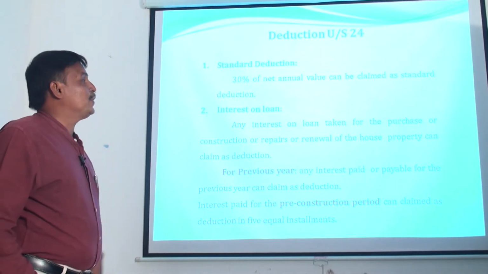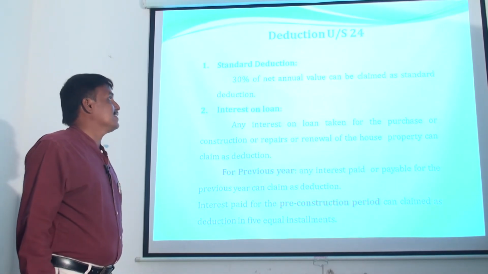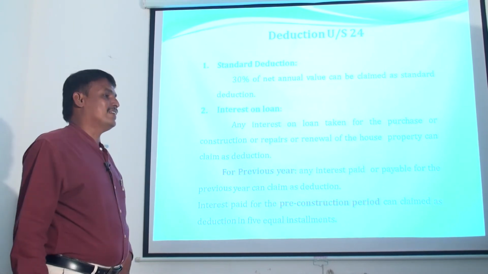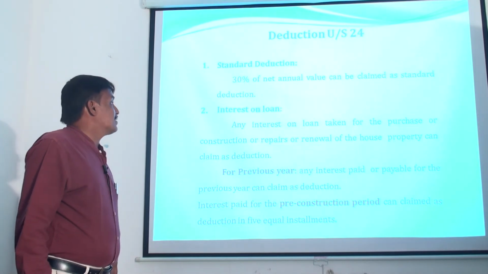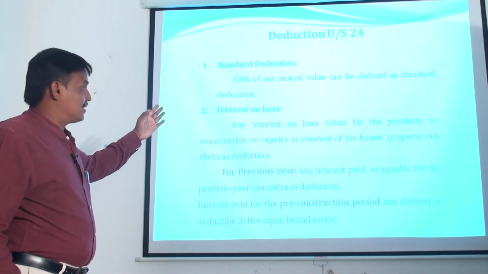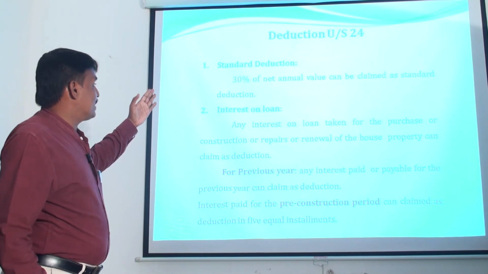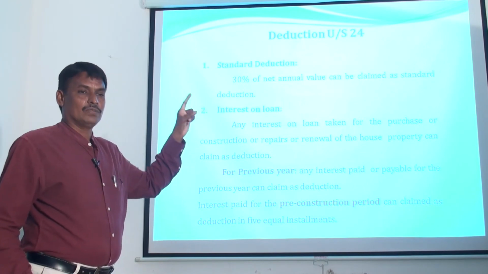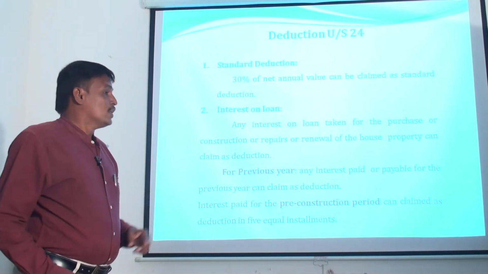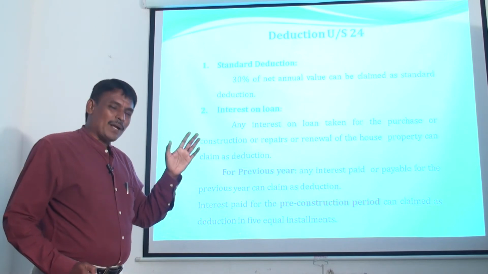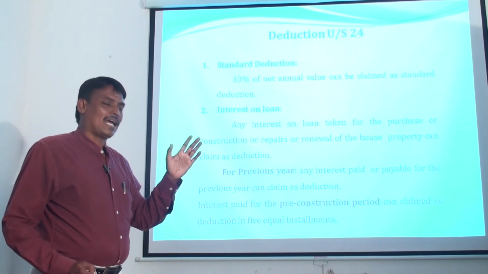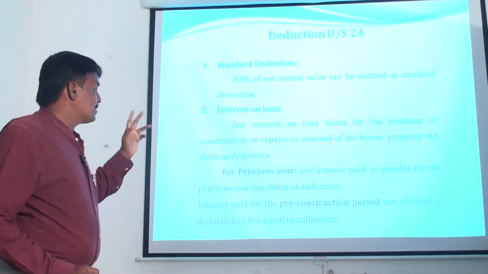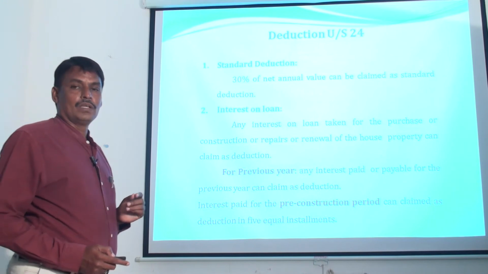Then after computing the net annual value, every assessee is eligible to claim deduction under section 24. First one, standard deduction. It is fixed at a rate. Here the standard deduction is 30% of net annual value. So if there is any net annual value, that particular assessee is eligible to claim 30% of net annual value as standard deduction. Okay. Then second one, interest on loan.